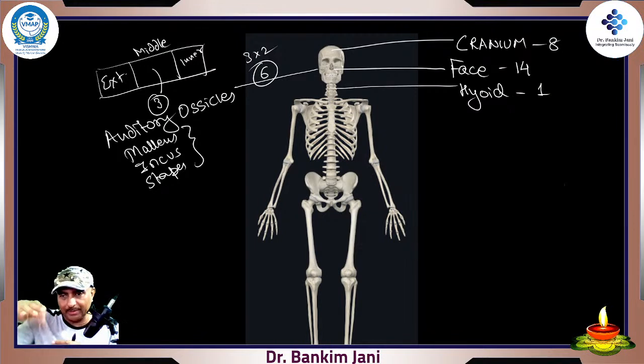When it vibrates, there will be vibration in the fluid inside the inner ear. When there are waves in that fluid, the cilia will start moving and generate electrical impulses. Those impulses reach the auditory system in the brain, which analyzes them and says, okay, this is the meaning, this is what is happening right now. As you are listening to me, all this is happening, from the right side and left side. So the brain even deciphers that.